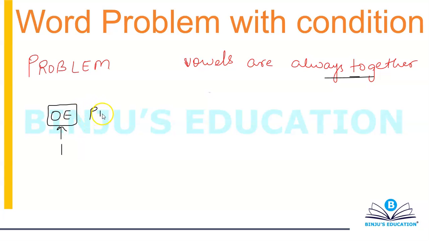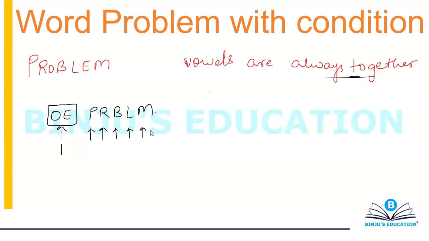So we have P, R, B, L and M. Now interestingly, all of them are different, which is a good thing for us. So first entity is OE, this is second, third, fourth, fifth, and sixth. Now if I consider OE as one entity which is together, that means I basically have 6 entities with me.